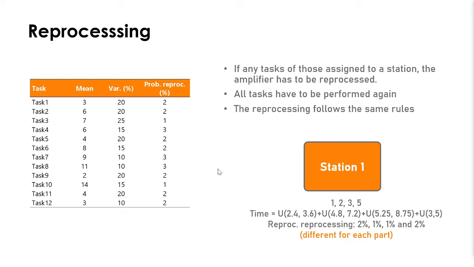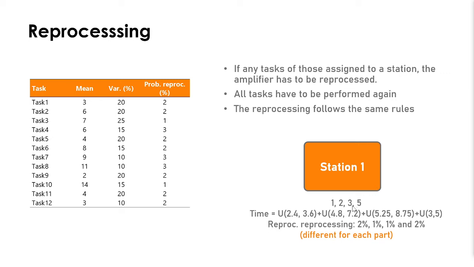So the assumption is the following: if any of the tasks assigned to a station has to be reprocessed, the amplifier entirely has to go back to the beginning of the station, to the input buffer, and has to be reprocessed. And all tasks have to be performed again. So you cannot just do the task which went right, but you have to do all the tasks you have assigned to that station. And the reprocessing follows the same rules in terms of the times for you to do that. So anytime, let's take station 4 where we had assigned tasks 1, 2, 3, 5.